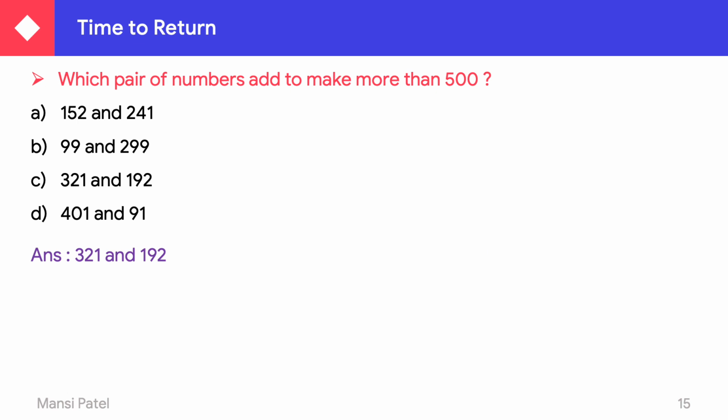So just do the addition individually and see whose answer is nearer to 500. So we can say that the sum of 321 and 192 is nearer to 500. That is 513, and this is more than 500.